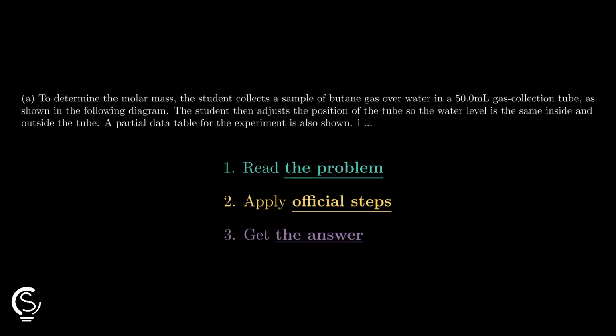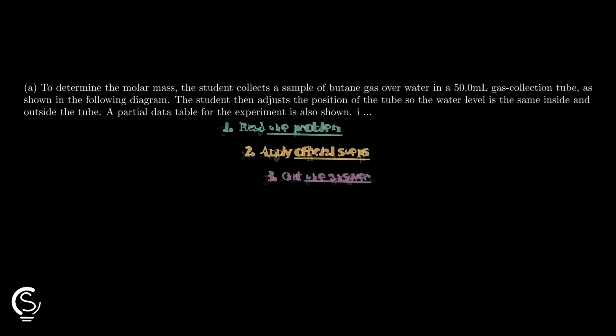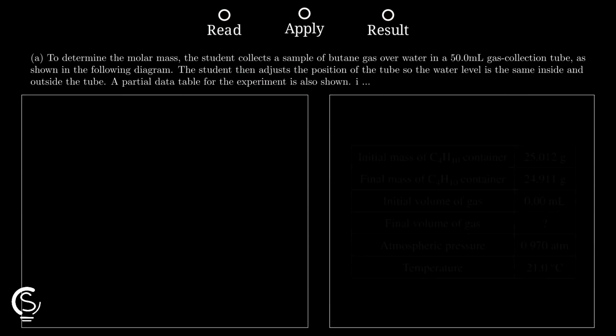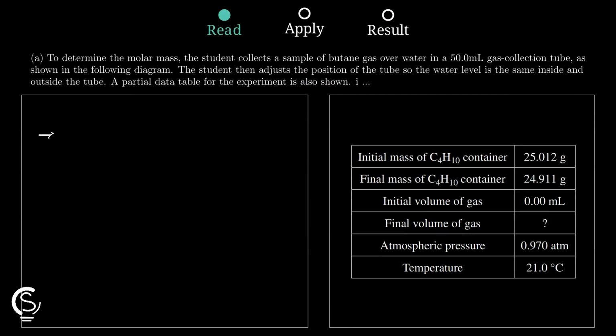Let's go! The student records a gas volume of 44.50 milliliters from the tube scale. The atmospheric pressure is 0.970 minus 0.0246, using the ideal gas law n equals PV over RT with the experiment's temperature. Mass calculation should be corrected by using the mass of butane lost by the container, 0.101 grams, instead of the initial mass.